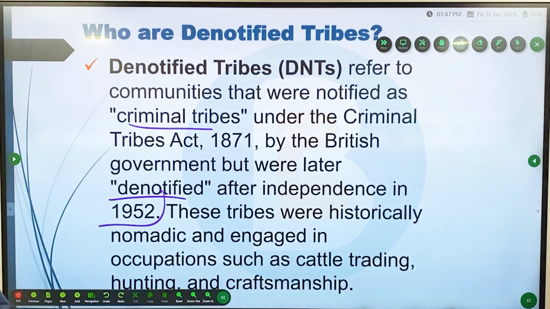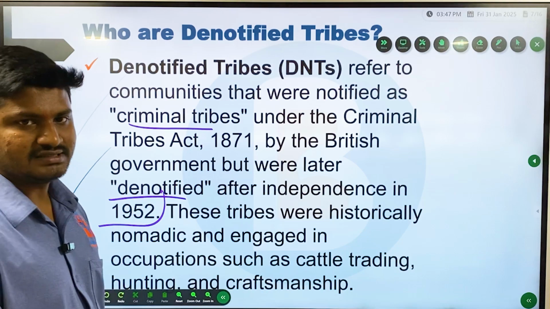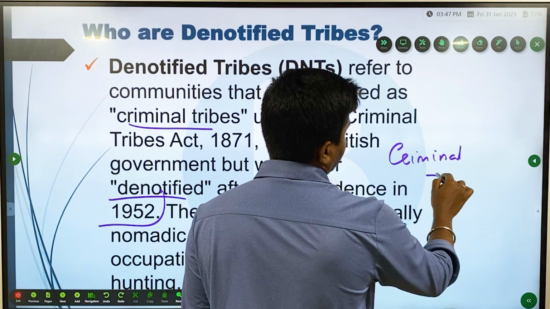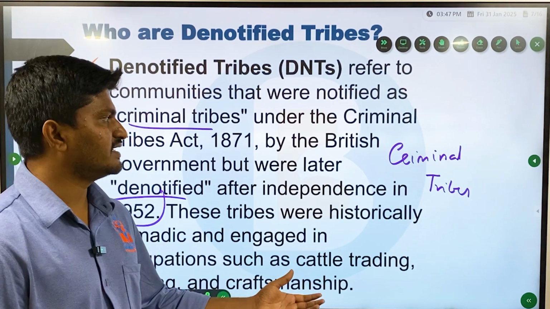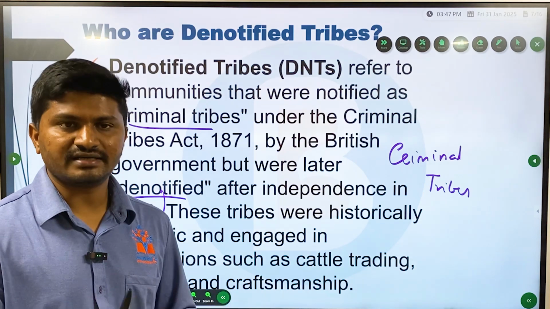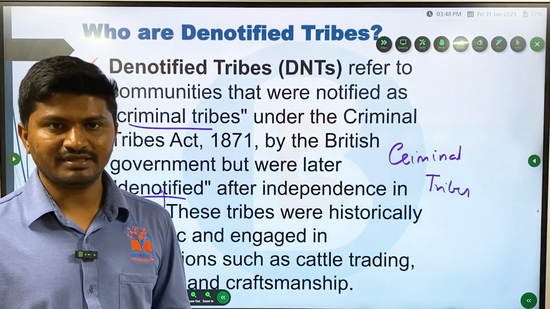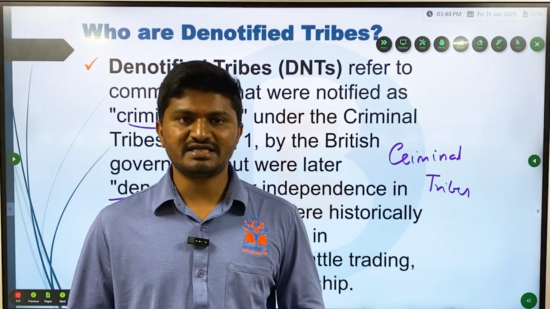These tribes were historically nomadic and engaged in occupations such as cattle trading, hunting, and craftsmanship. But due to the stigma attached to these tribes, the British considered them as criminal tribes, as habitual offenders. Tribes such as Maler, Paharia, etc., were considered as tribes which habitually indulge in criminal activities such as theft, murder, etc. So with this prejudice in mind, all the people belonging to a particular tribe were considered as criminal under this Criminal Tribes Act.